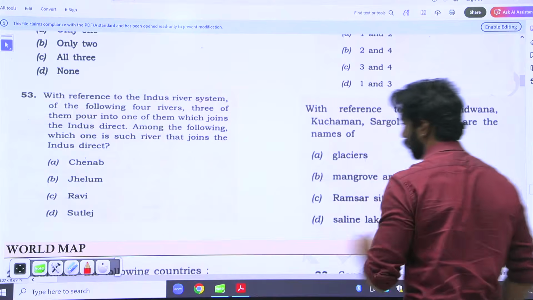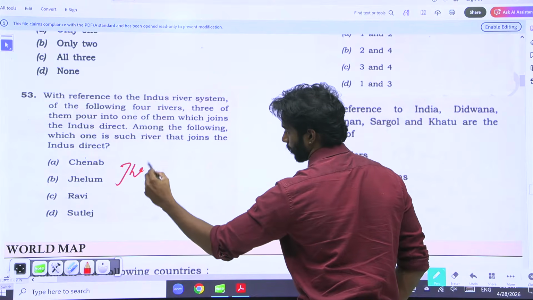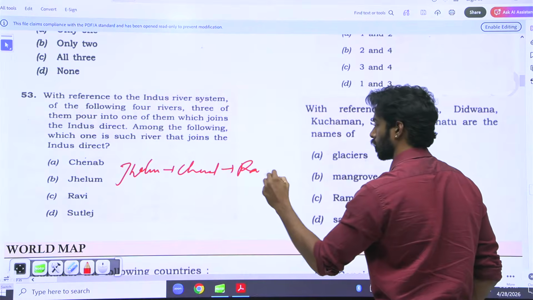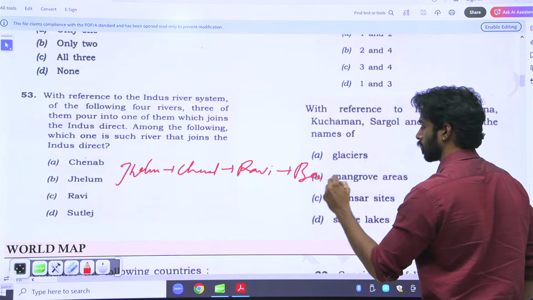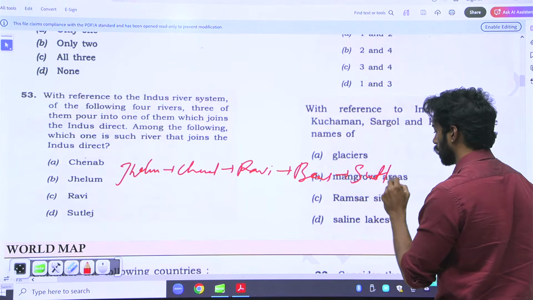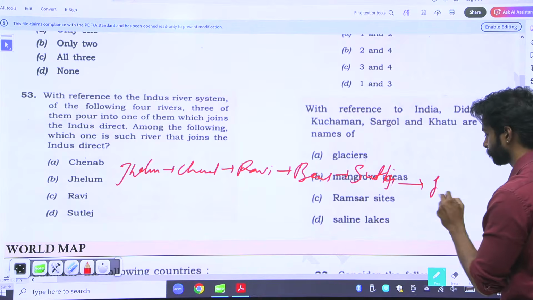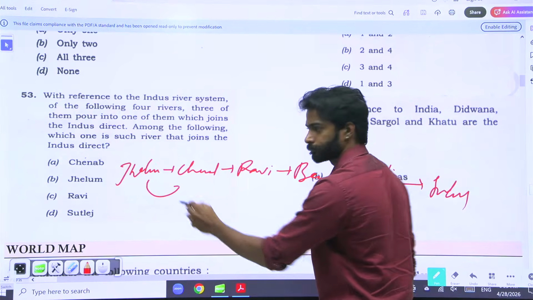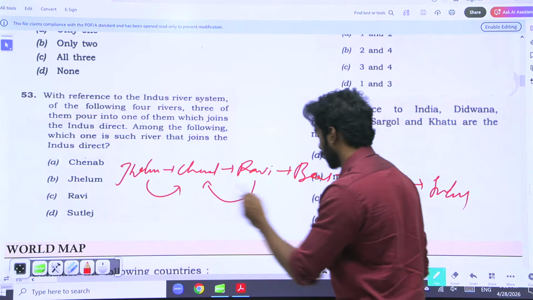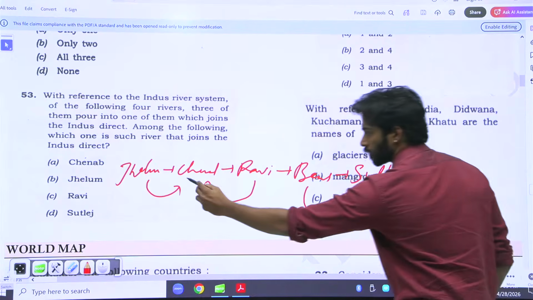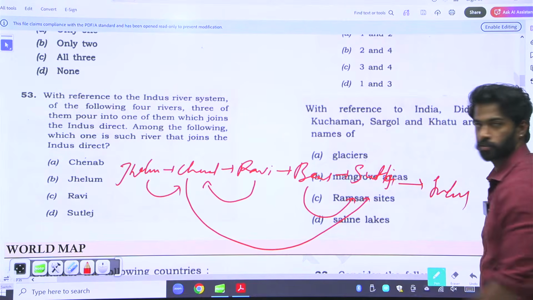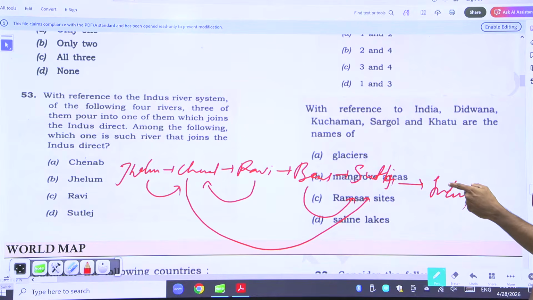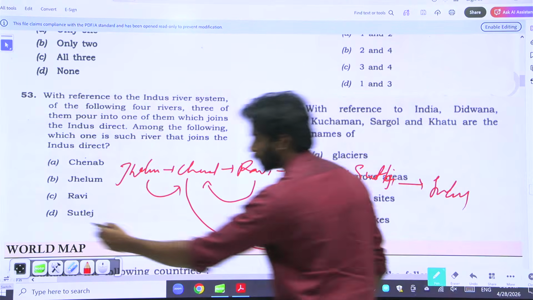What is there? Firstly, Jhelum, Chenab, Ravi, Beas, Sutlej. And then you have Indus. This is how everything is said. Jhelum goes into Chenab, Ravi goes into Chenab, Beas goes into Sutlej, and Chenab goes into Sutlej. This is the chronology. So what is the answer here based on this? Sutlej. D is the answer.